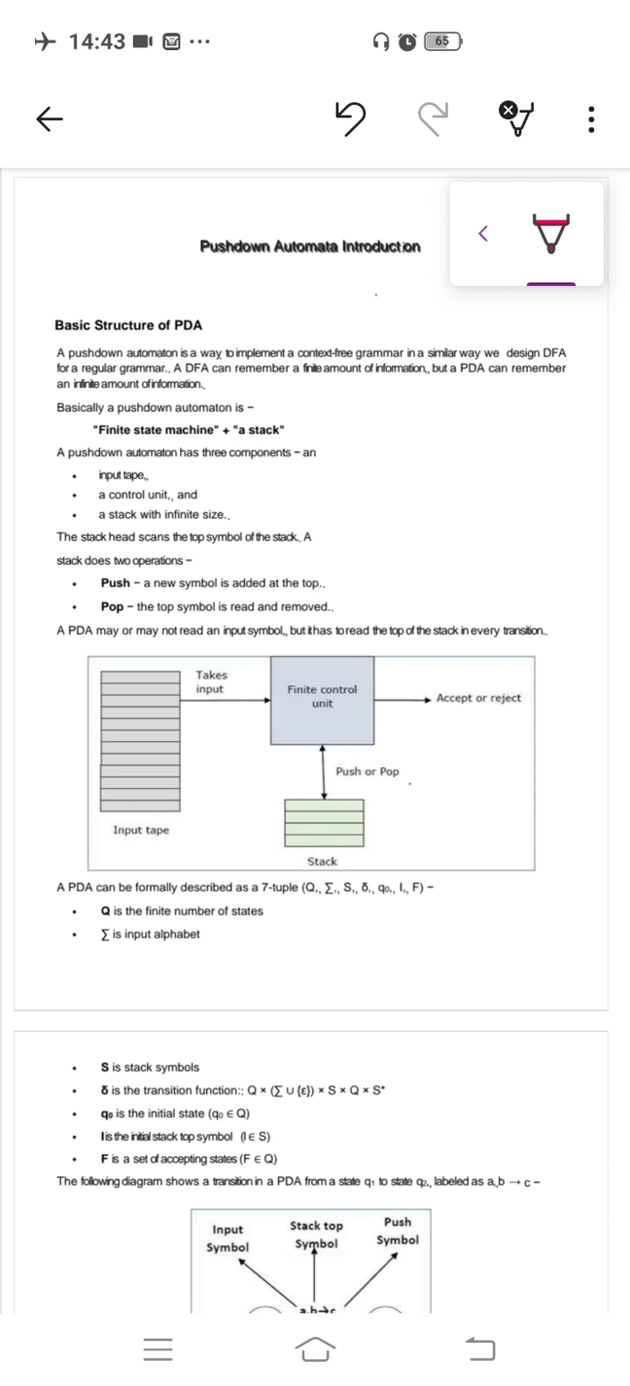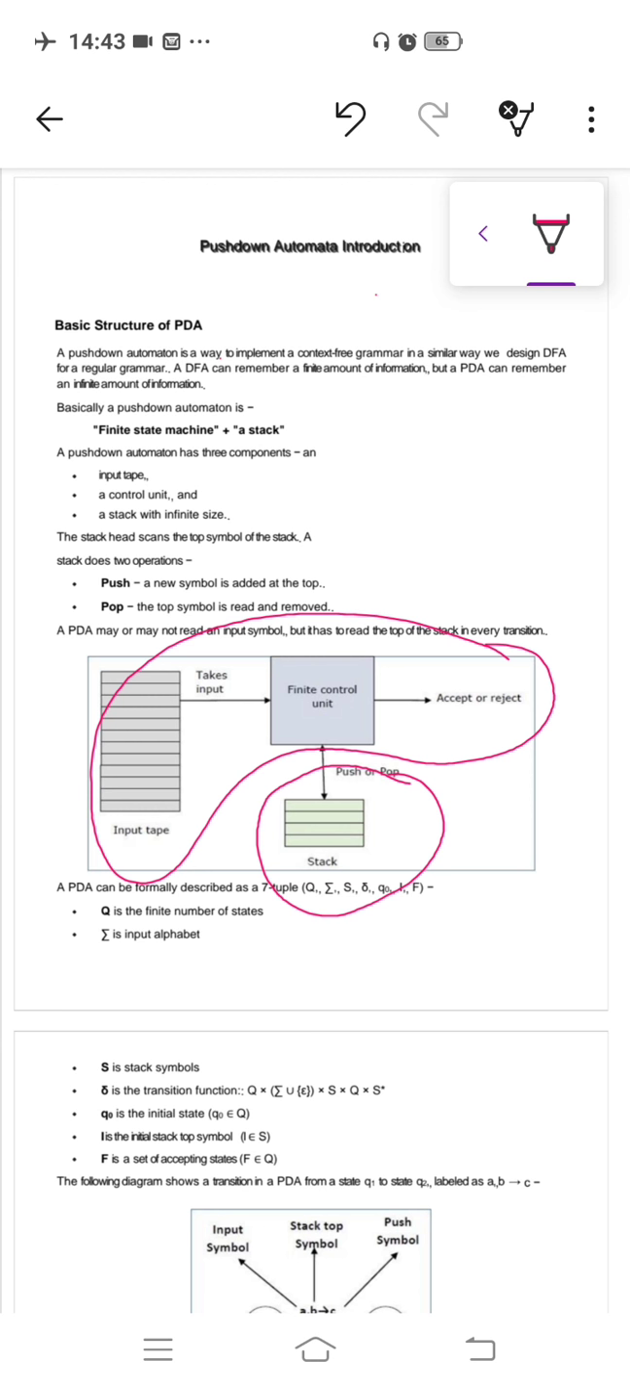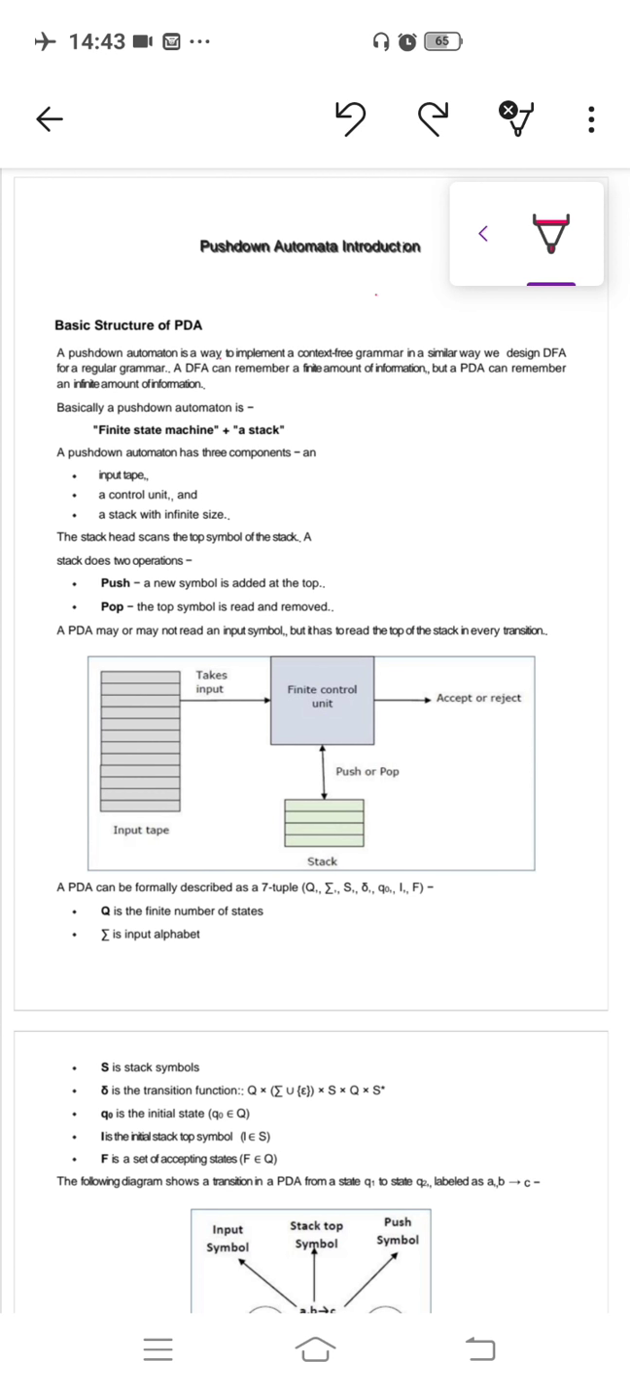This is a stack and this is your FSM, so it is a combination of FSM and a push-down stack. Now how does a PDA work? A PDA works according to the input from the input tape. This is the input tape already there. It takes input from the input tape by finite control and performs operations accordingly on a stack.